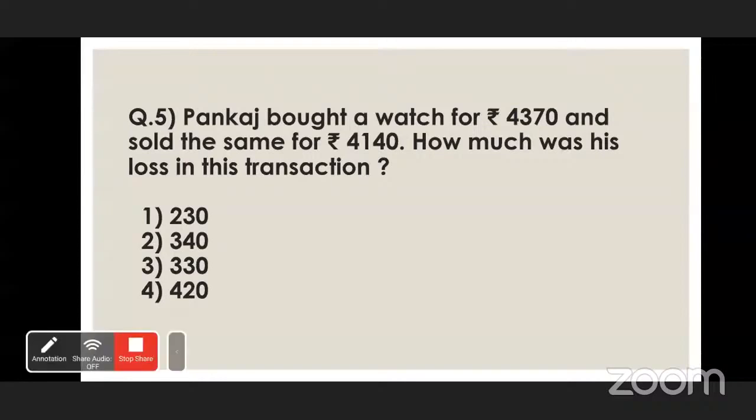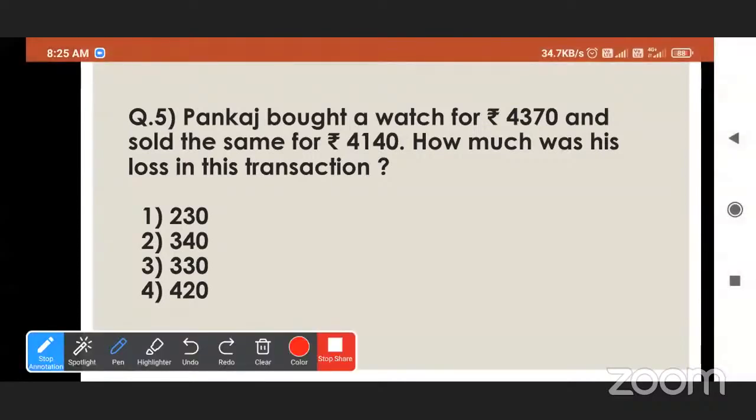So here, what is the cost price? 4,370, and selling price is 4,140. So how much loss?